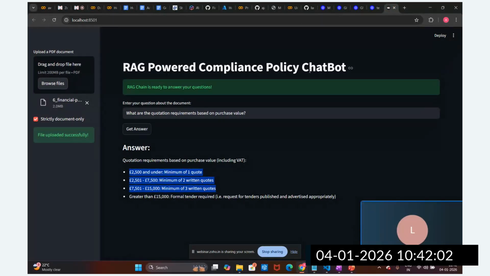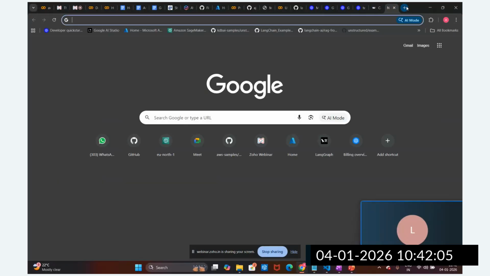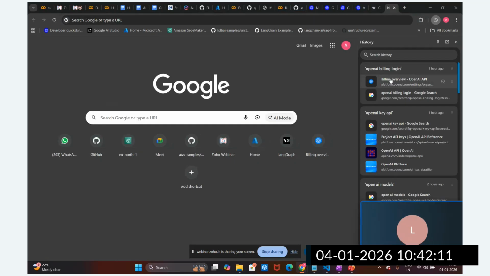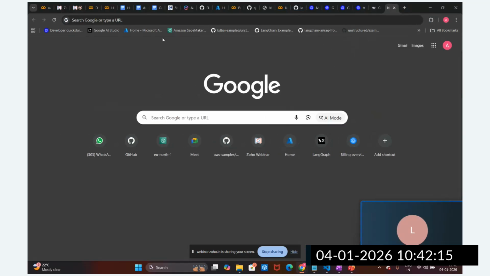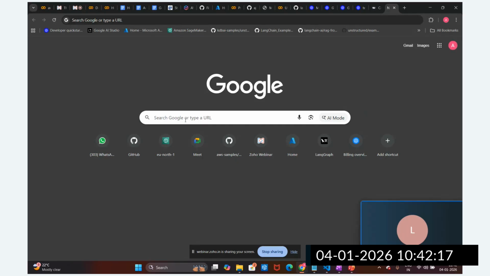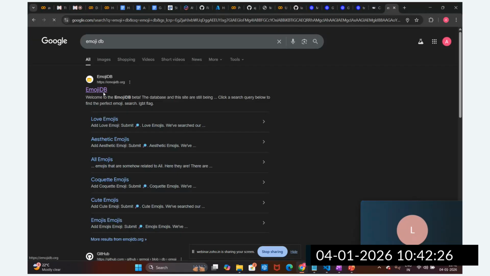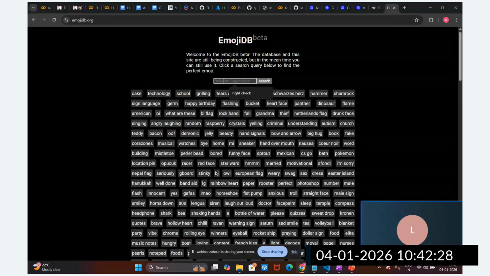Okay, so let me add some button here. Emoji DB. Let's go to the emoji DB. Okay, why is it like this? Okay, go to the emoji DB. Let me write like this.